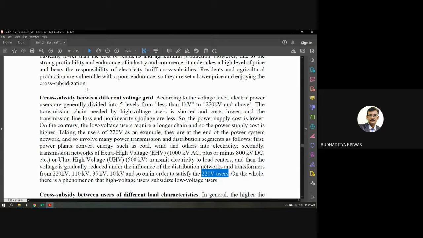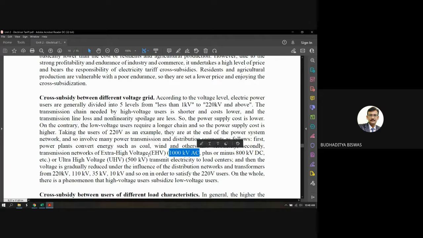If you consider it as a chain, the domestic consumer is at the last of the chain, because this is the lowest voltage level in the transmission and distribution. So they are using the whole length of the chain, which is why they need to pay a little bit extra compared to industries taking high voltage, say 1000 kV AC.